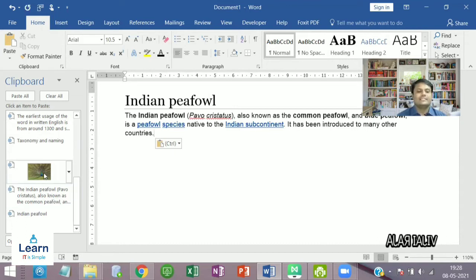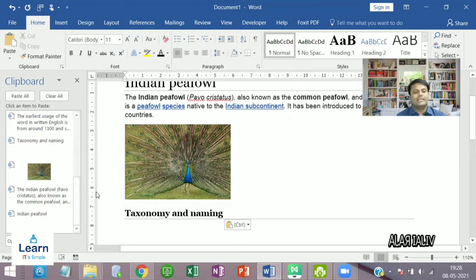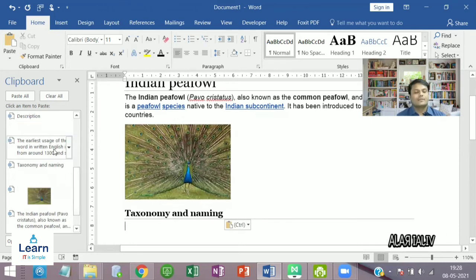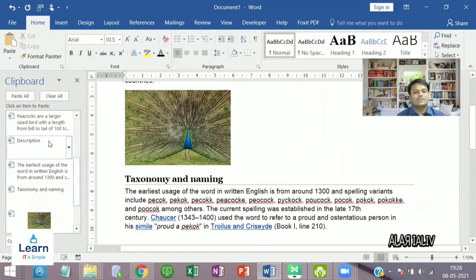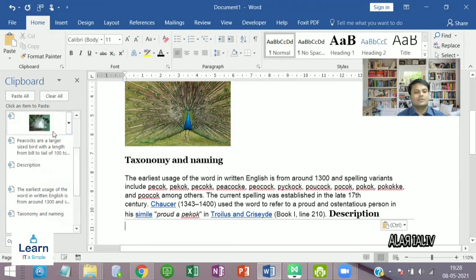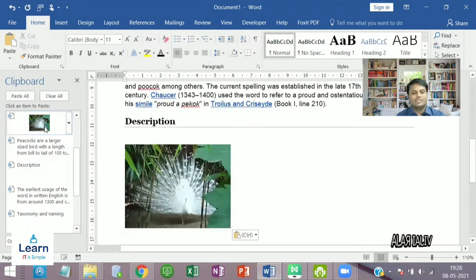Okay, then I want to insert the image. Enter, image. Then I want to do the taxonomy and naming. Then I want to do the description word. Before that, I want to enter description, enter image.